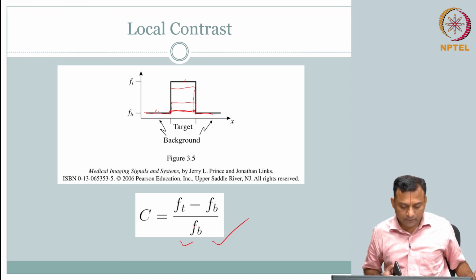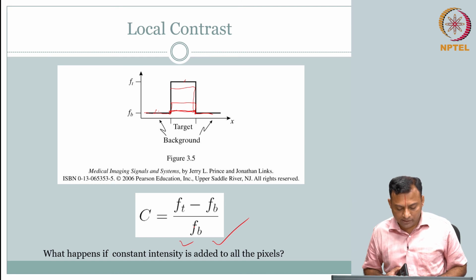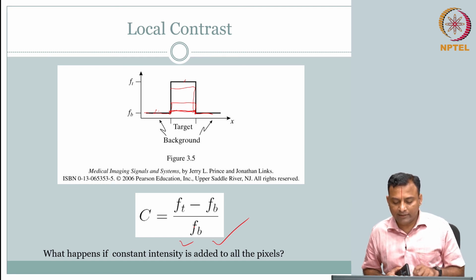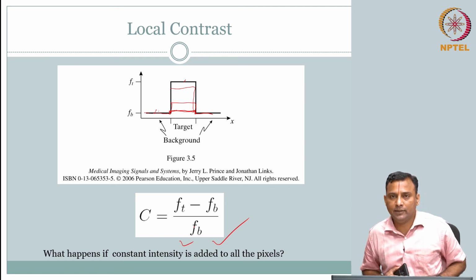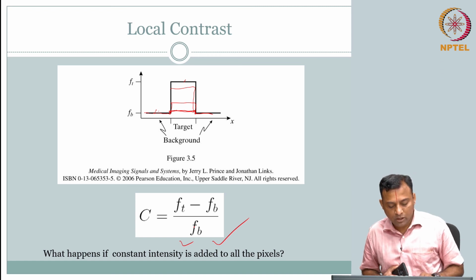So, the question is, what happens if constant intensity is added to all the pixels? I have an image f, and I have a contrast that I am exploiting, a local target. There is a target, there is a background. What happens if constant intensity is added to all the pixels?